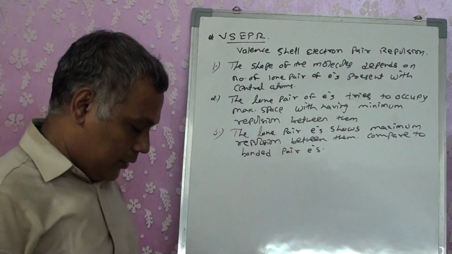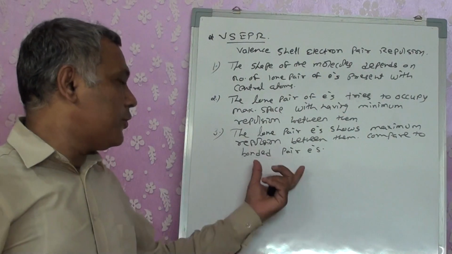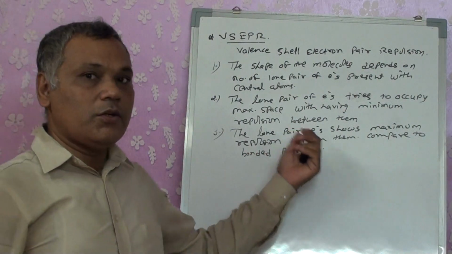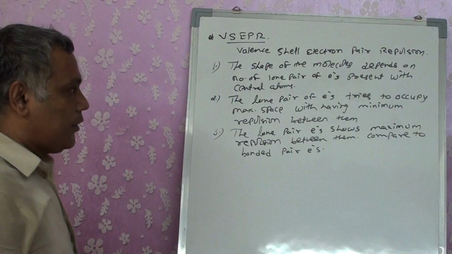When you have bonded pair electrons, then the repulsive forces are decreased. Lone pairs have a maximum.